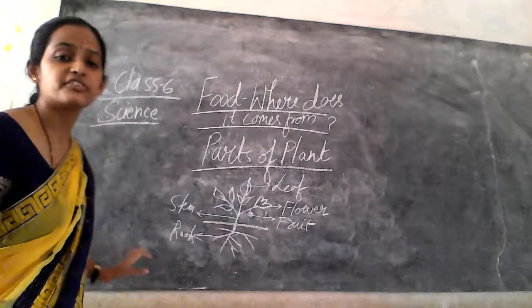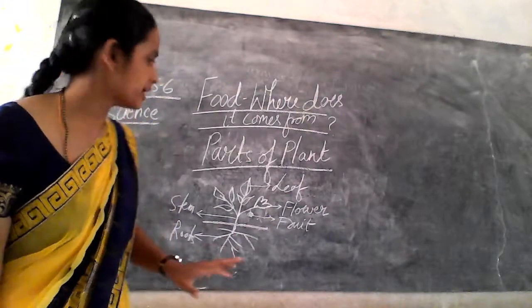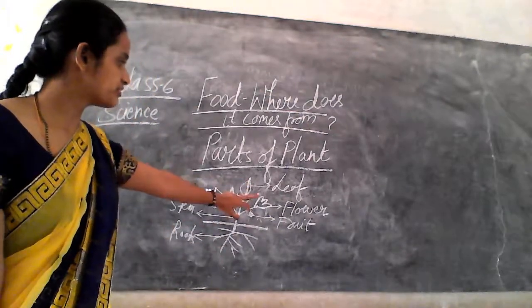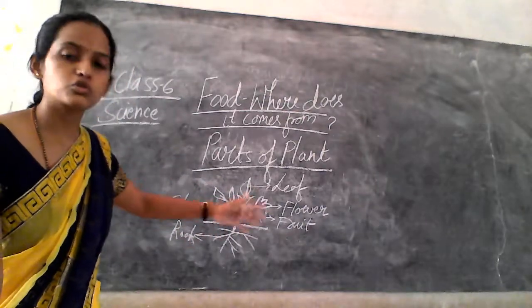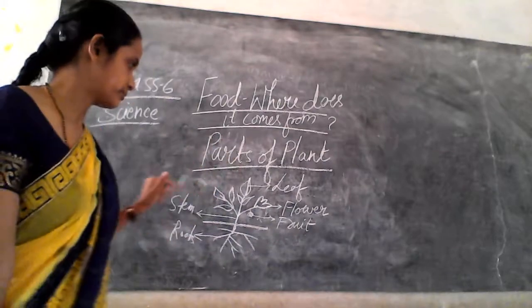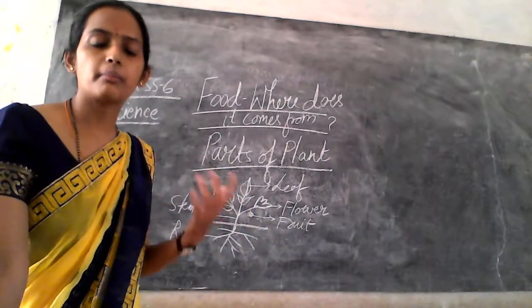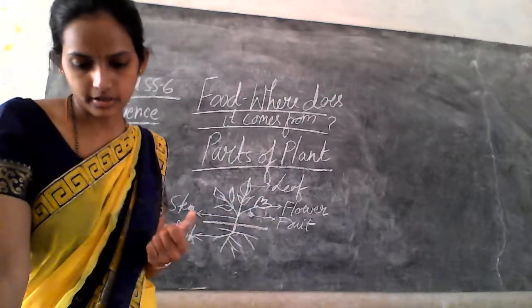We have different parts of the plant: leaf, flower, fruit, stem, roots. From fruits only we get the seed. So there are different parts of the plant.